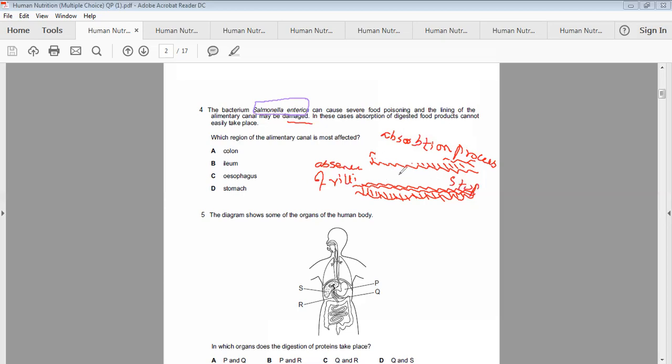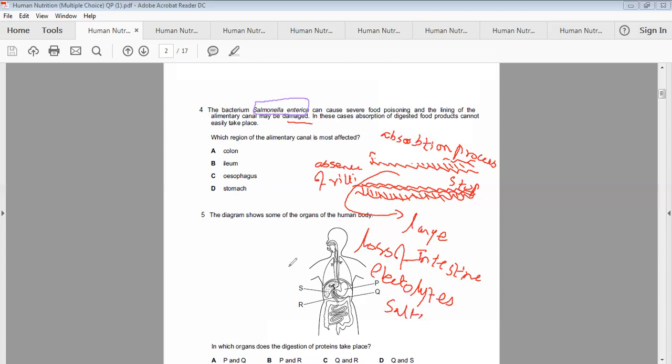So whatever the food is there, it directly passes to the large intestine, and the person may feel, what can I say, diarrhea or diarrhetic conditions. It goes directly to the large intestine and then the food passes out without having any sort of absorption, and it will increase the loss of electrolytes, salts, water, as well as digested food too. So it will cause the food poisoning, and it will give a severe sort of weakness in the person.